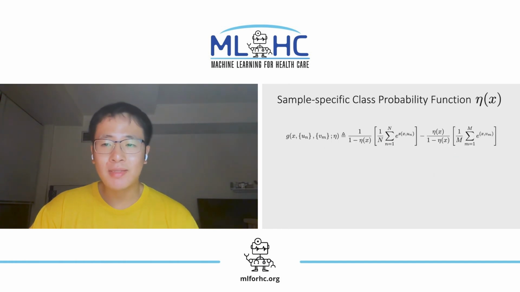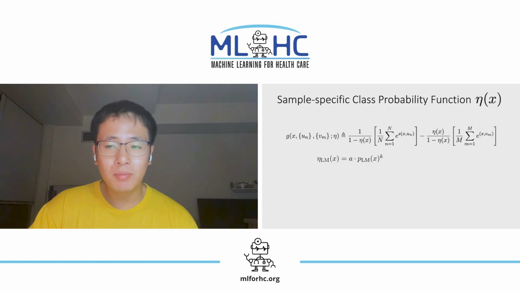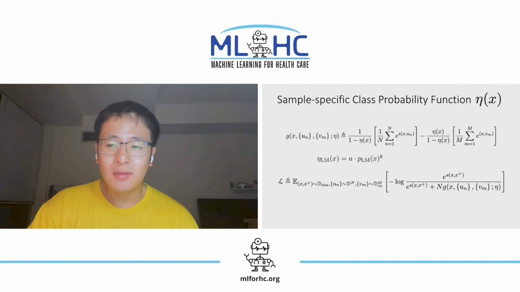We propose to estimate sample-specific class probabilities, the latent class probability of each data point, to appropriately compensate for the effect of false negatives. In particular, we employ the likelihood of the text provided by a language model to construct the class probability estimate eta of x. Substituting G in the denominator, the resulting loss function can be viewed as a variant of debiased contrastive loss that uses estimated sample-specific class probabilities.